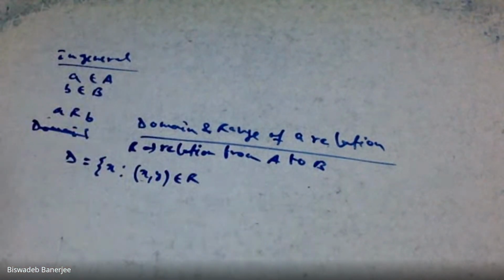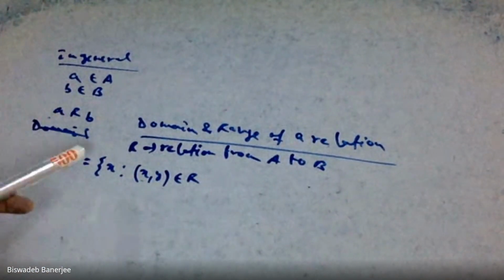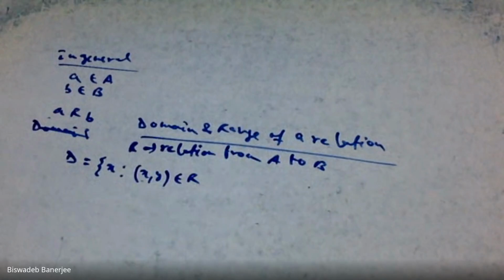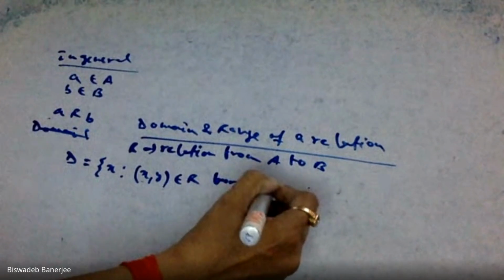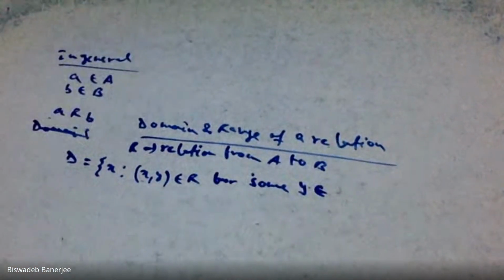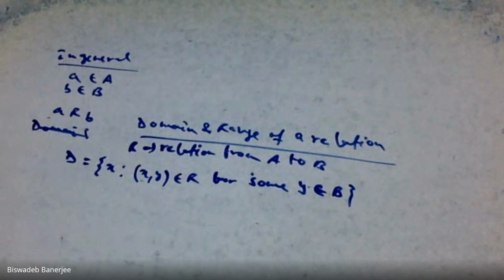R means relation, and relation means a subset of A Cartesian B. I am giving you an example.